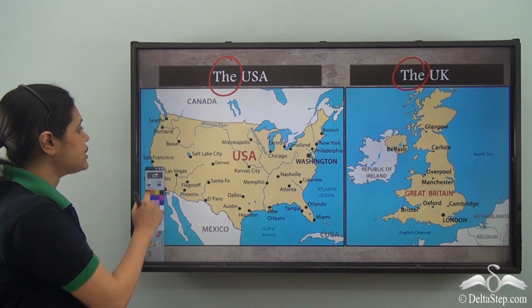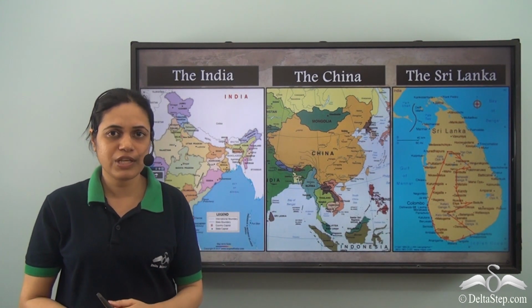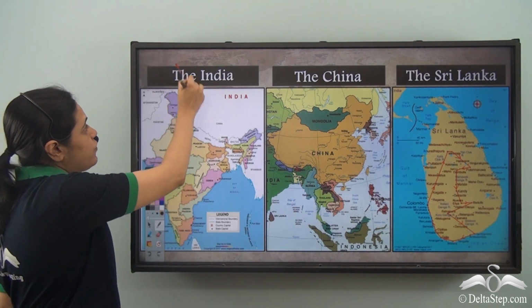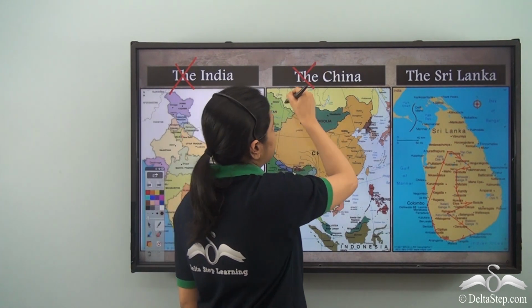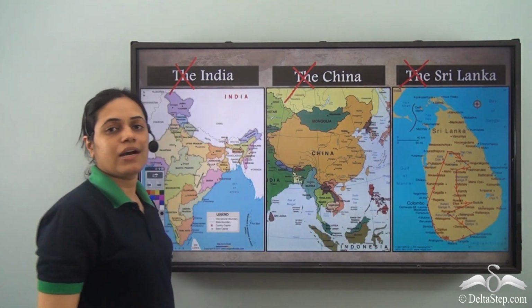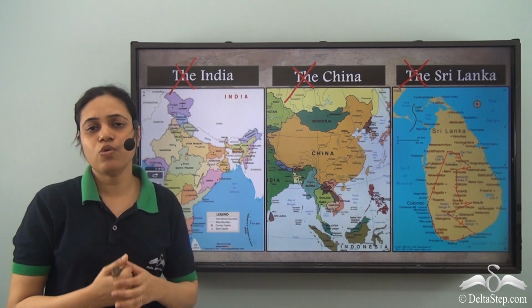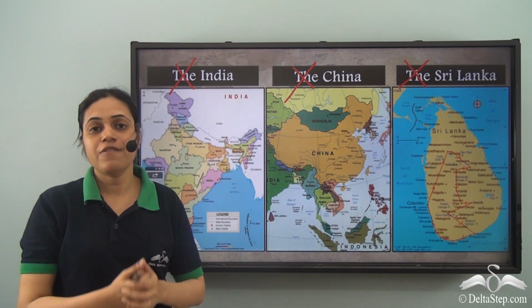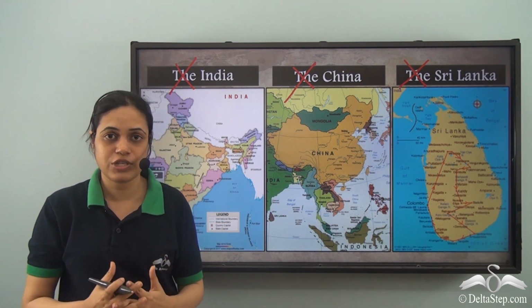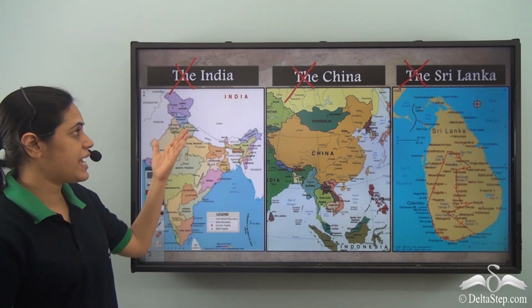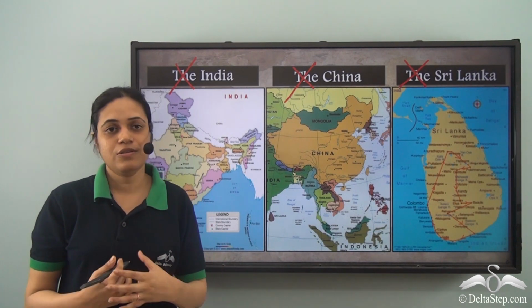But what about countries like India, China, Sri Lanka? Do we have the before their names? No, we don't. We don't say the India, the China, or the Sri Lanka. We say India, China, Sri Lanka. So the is used only for some countries in which some states or some kingdoms have come together to form the country, not before countries like India, China, Sri Lanka, which are individual units.